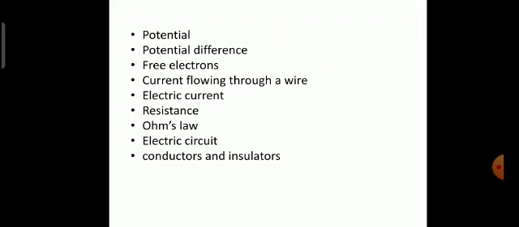Next, we have studied about free electrons. Every atom of a metallic conductor has one or more outermost electrons which are very weakly bound to the nucleus, and these are called free electrons.